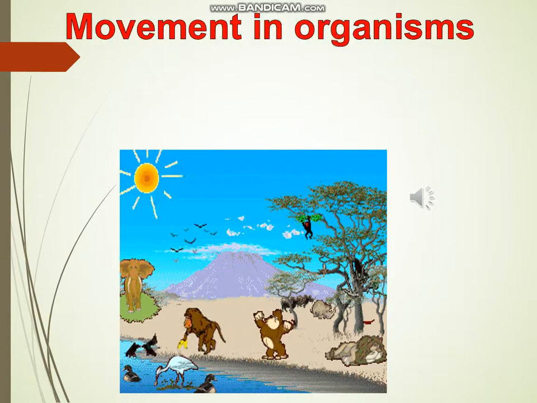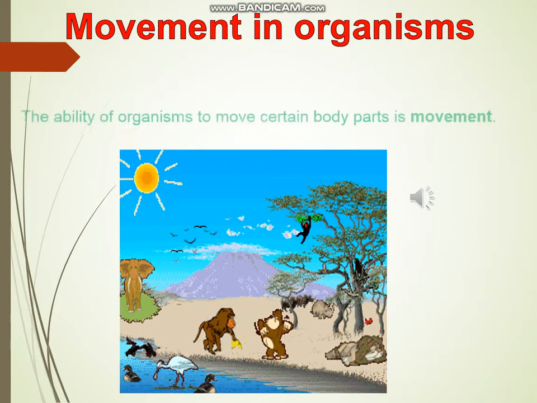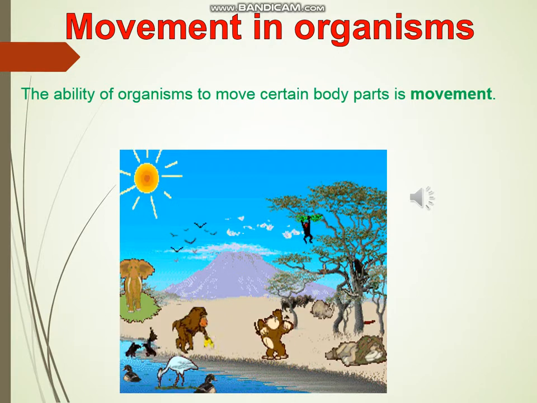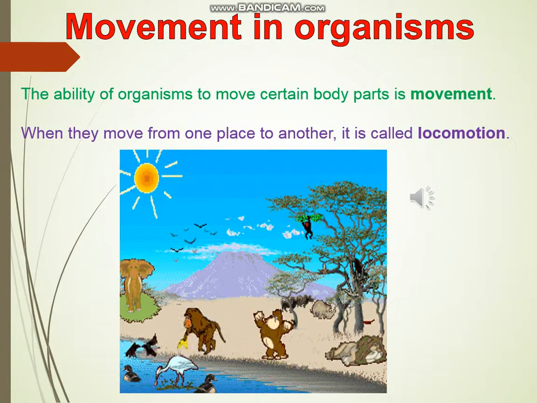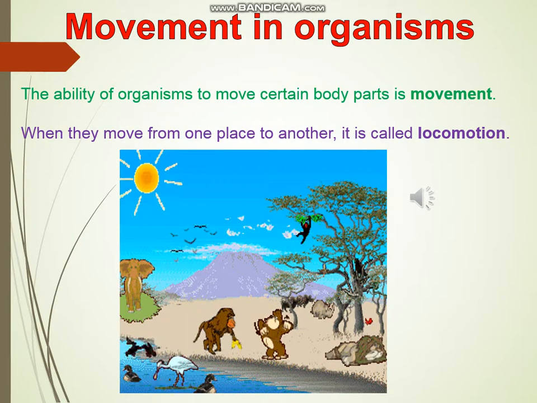Movements in organisms. The ability of organisms to move certain body parts is movement. When they move from one place to another, it is called locomotion. Organisms show movement in response to stimulus or stimuli.